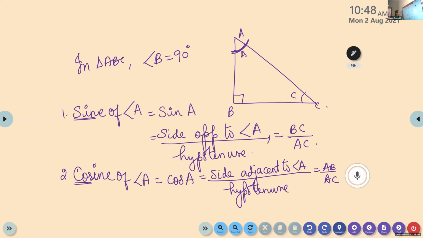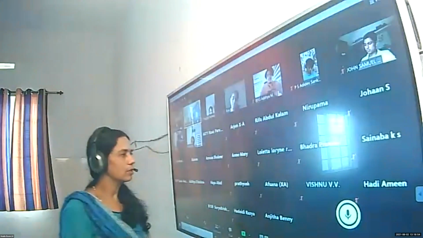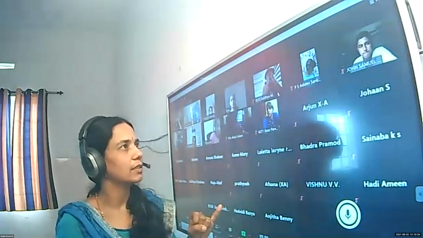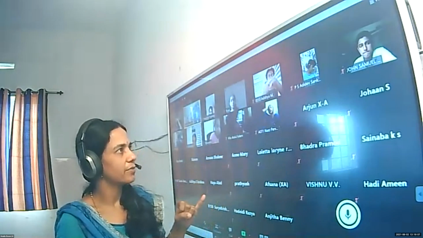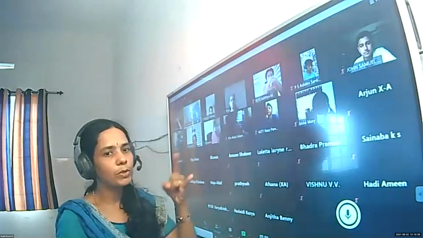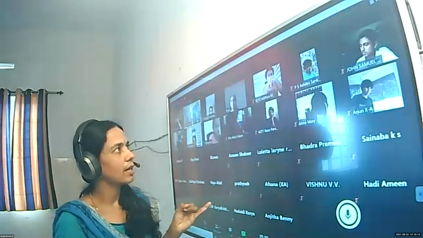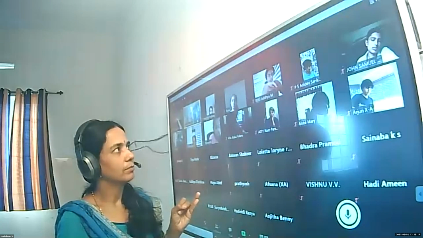Okay. Now look at the third one. Up to the second ratio, is it clear, children? Till now we have learned two. In total there are 6 trigonometric ratios. The first one is sine of an angle. Sine of acute angle A is defined as side opposite to angle A by hypotenuse. And what about cos, Aditya? Side adjacent to angle by hypotenuse. Okay. Now look at the next one.